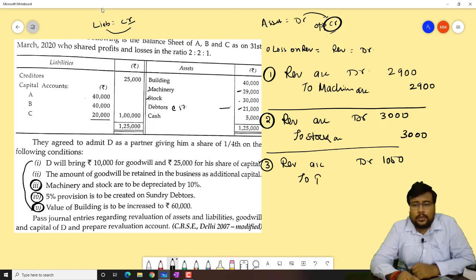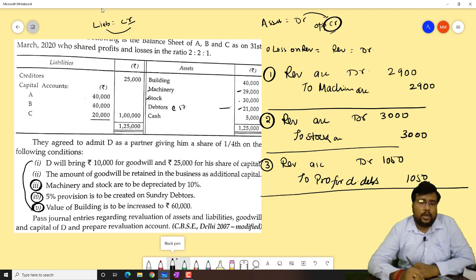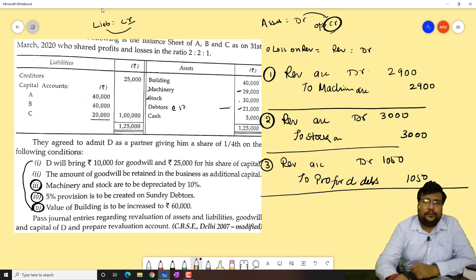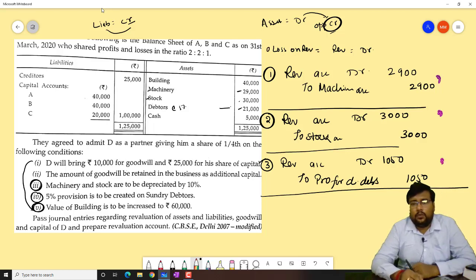So to provision for doubtful debts 1,050. Now you can see that in the first transaction, in the second transaction, in the third transaction, what thing is common? Revaluation, revaluation, revaluation.